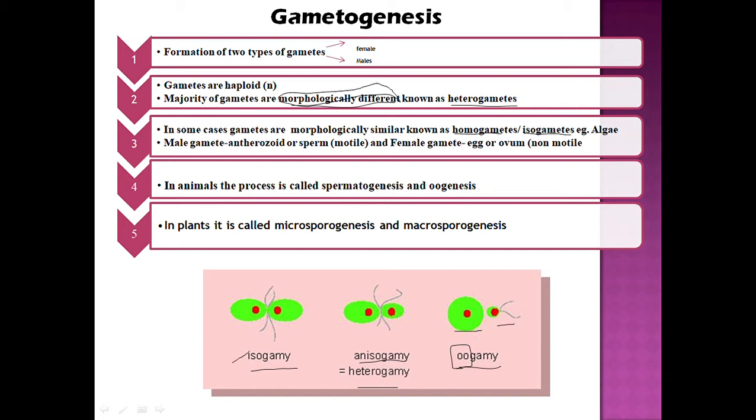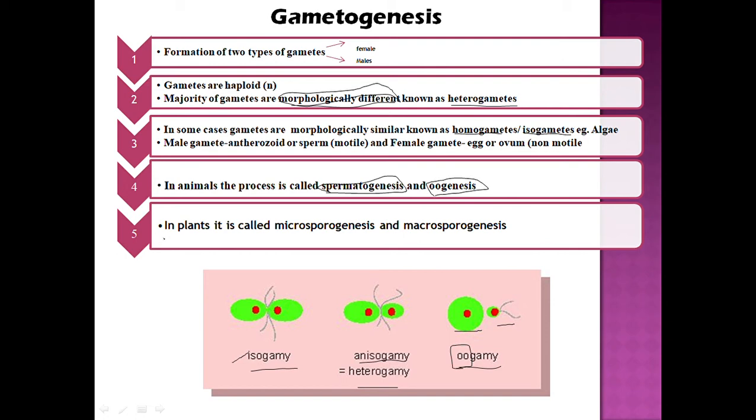The process of gametogenesis is called by different names in animals and plants. In animals, the process of formation of the male gamete is known as spermatogenesis, whereas in the female, the process of formation of the egg is known as oogenesis.